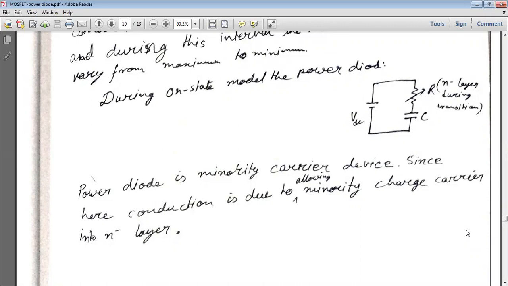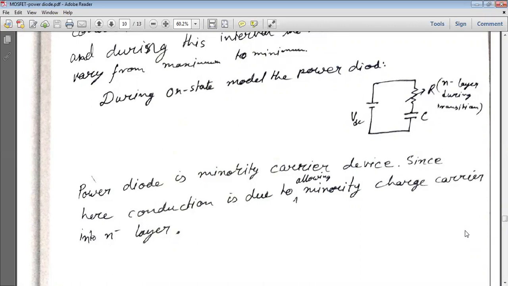Which one is the minority carrier in this case? Here the minority carriers are holes. Due to allowing the minority carriers, the conduction starts, so it is called a minority carrier device.